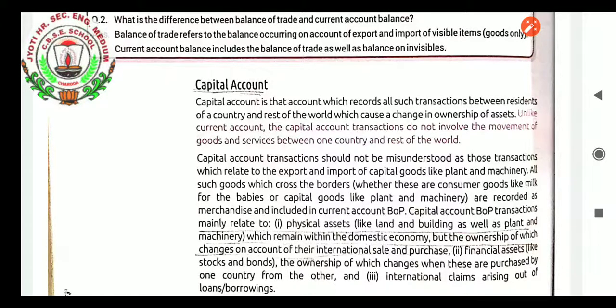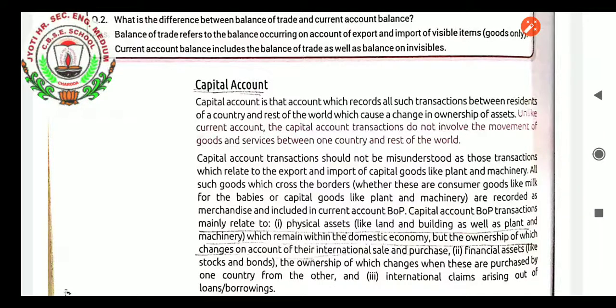That is the capital account, students, as we have learned. Capital account transactions do not involve the movement of goods and services between one country and the rest of the world. Capital account transactions should not be misunderstood as those transactions which relate to export and import of capital goods like plant and machinery.